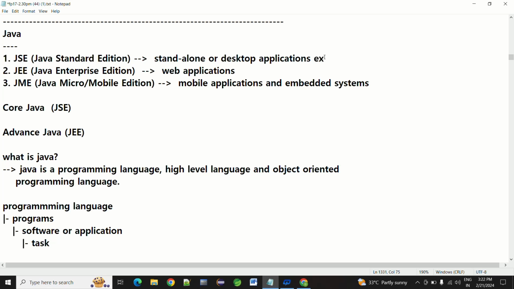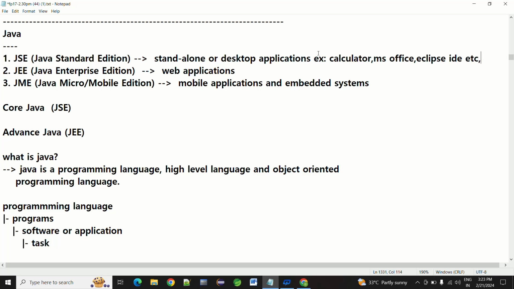For example, a calculator is a standalone application, or MS Office. There are a lot of them. Then Eclipse IDE is also a standalone application.